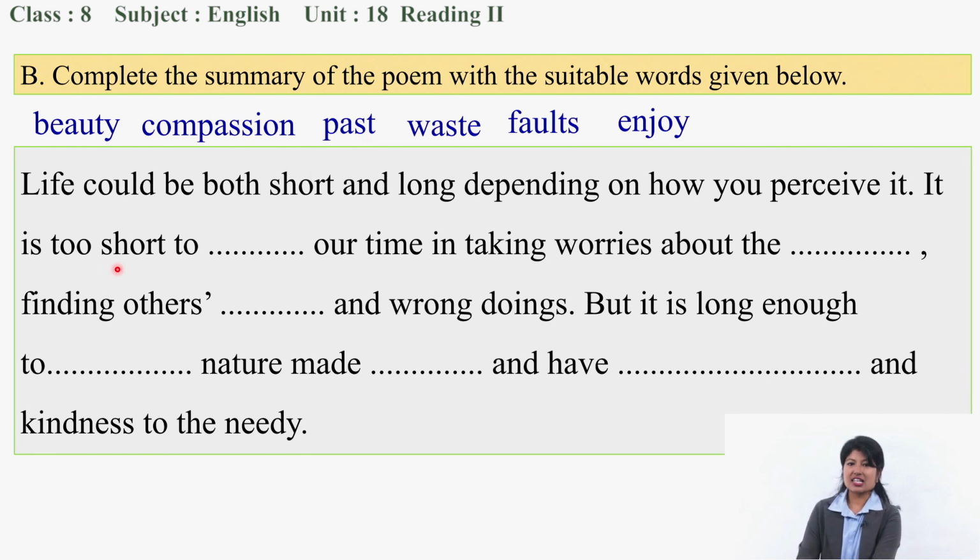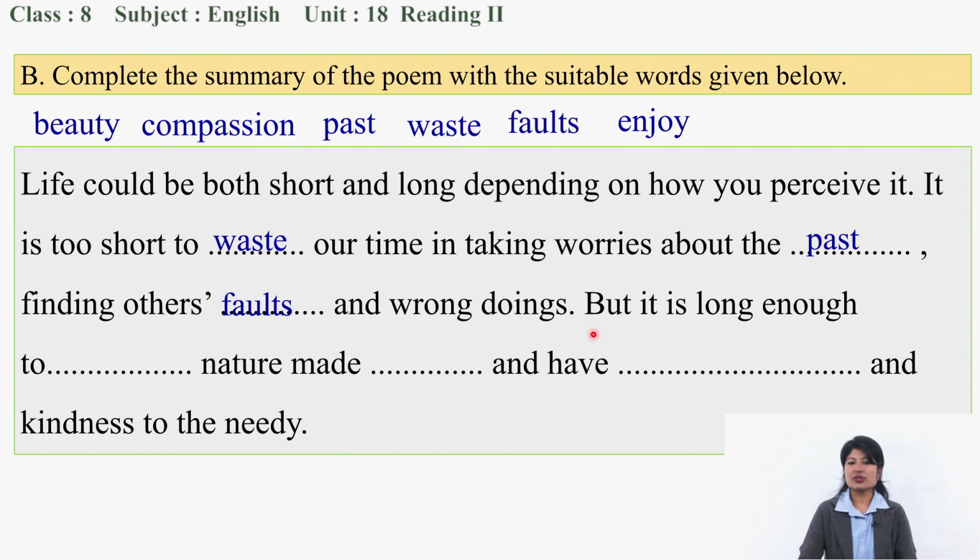Yes, it is too short to waste our time in taking worries about the past. Finding others, what do we find in others? Beauty, compassion, false. What is the answer? Yes, we find others' false.